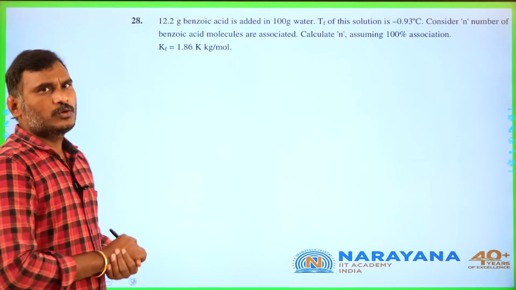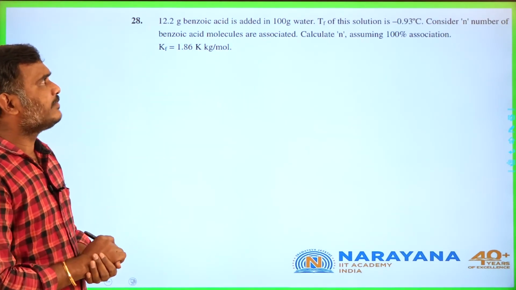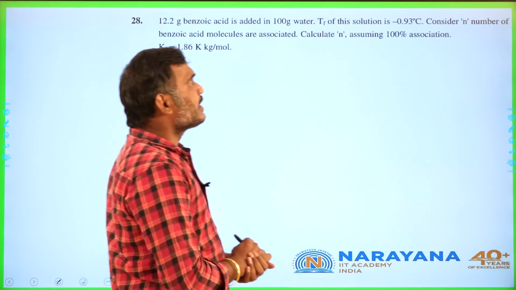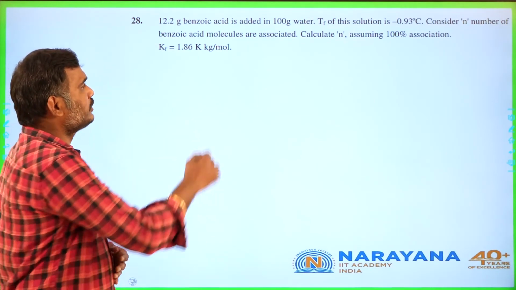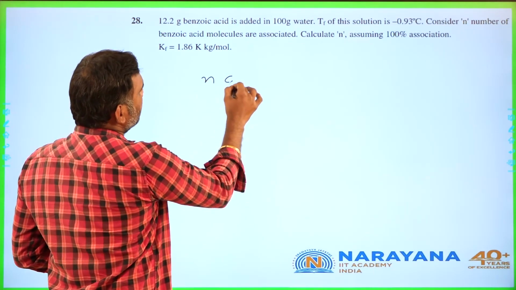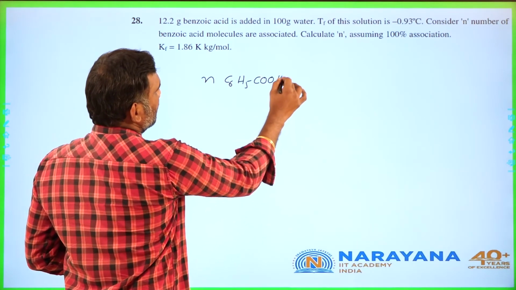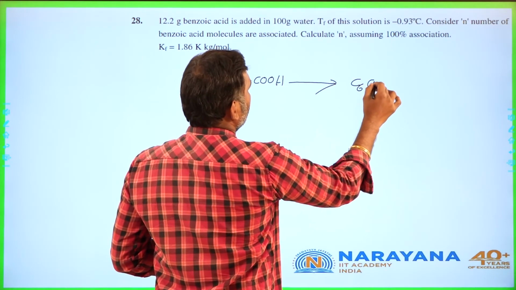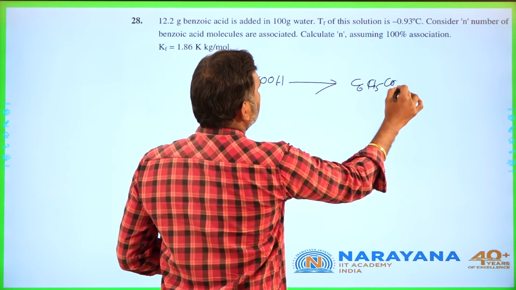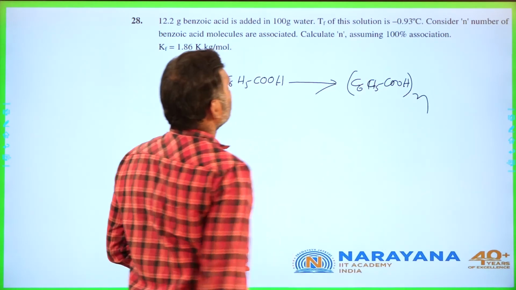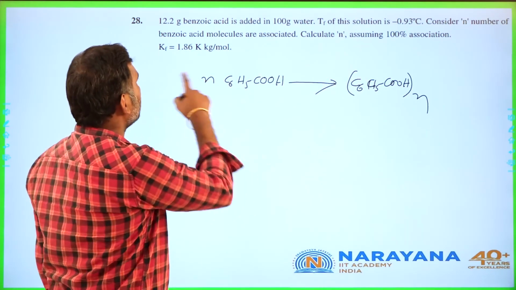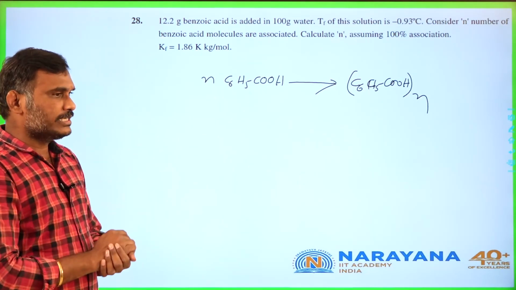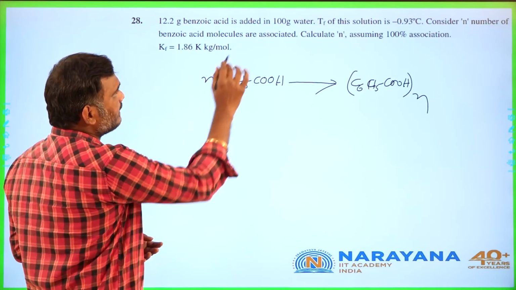Yes, students. 12.2 grams of benzoic acid is added to 100 grams of water, and the TF of the solution, that is the freezing point of the solution, is given. Consider n number of benzoic acid molecules are associated into (C6H5COOH) whole taken n. Calculate n. 100% association, that is alpha is equal to 1. Then 100% association takes place. That means we have to calculate the n value.